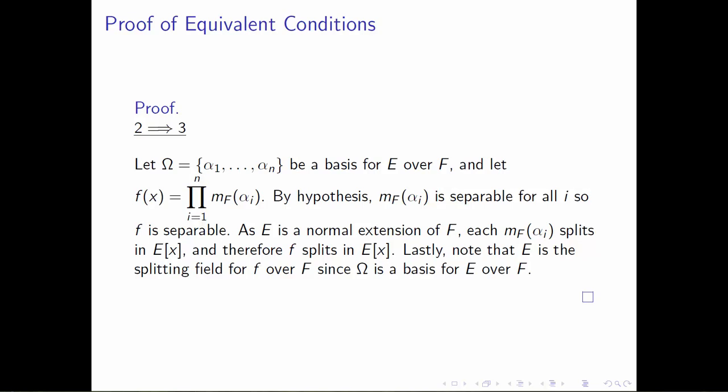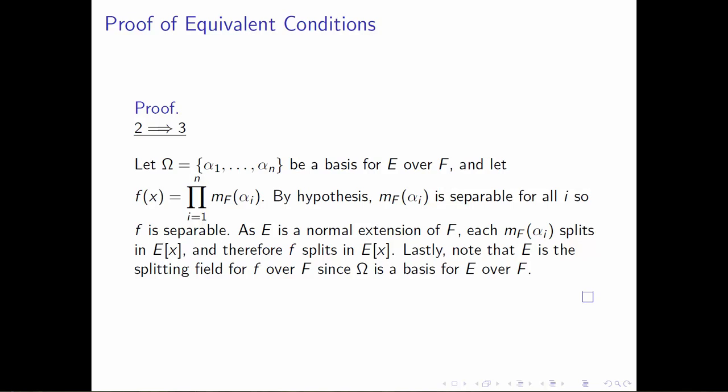Let's define f of x to be the product, as i goes from 1 to n, of the minimal polynomials of the alpha i's over the field F. Because we're assuming that E is a separable extension of F, each one of these minimal polynomials, m sub F of alpha i, happens to be separable, and by the definition of separability for a general polynomial, this means that f is separable. So we've created ourselves a separable polynomial.